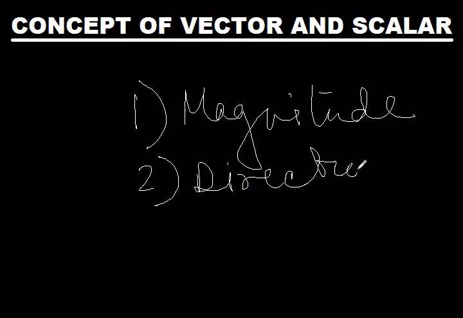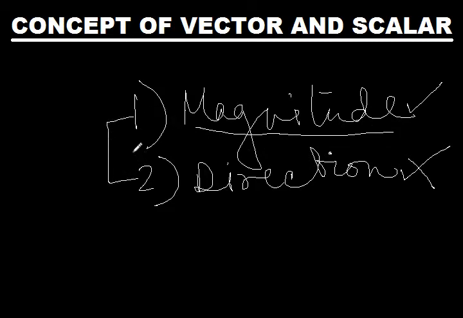Now a scalar quantity does not have the property of a direction, it only has the property of a magnitude. So a scalar has to do only with the magnitude, while a vector has to do with both magnitude and direction. But at this point, we come to know that this definition of a vector or a scalar is not enough. So we come to another property which should be attributed to a vector, that it should follow the vector algebra.